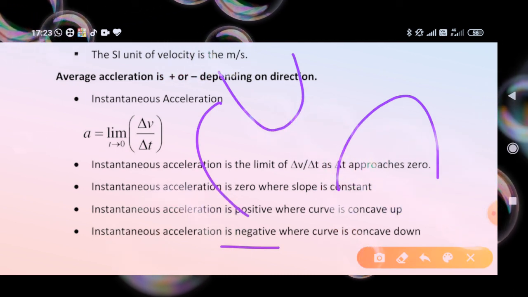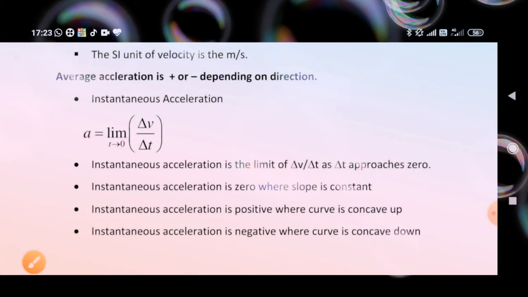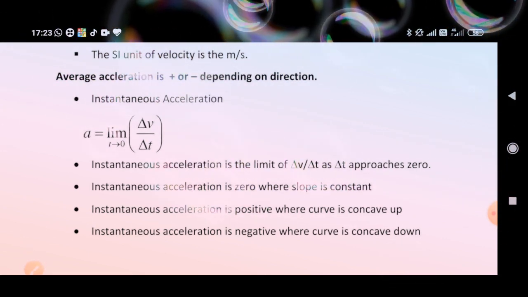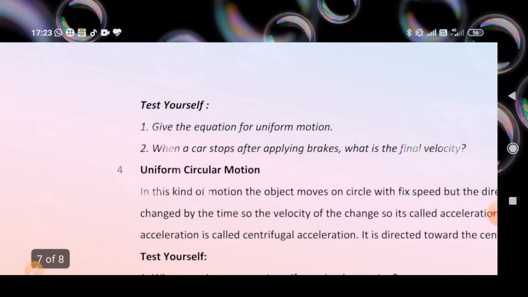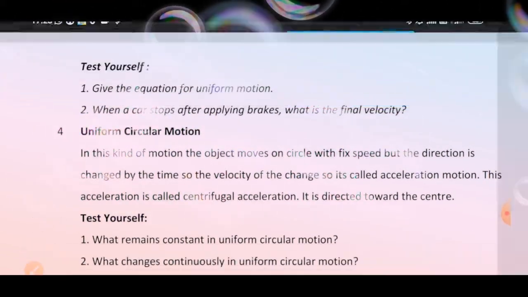Now test yourself. Give the equation for uniform motion. We have already discussed it. Next, when a car stops after applying brakes, what is the final velocity? By applying this formula, you can find it and try to find.